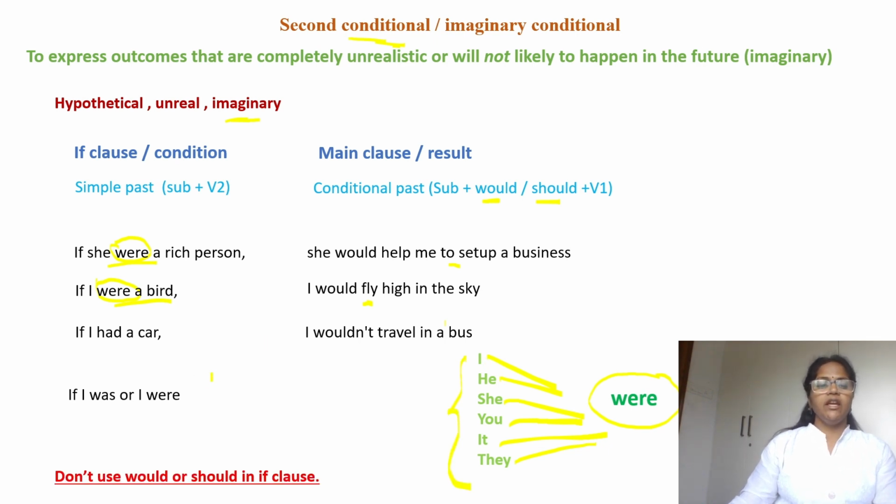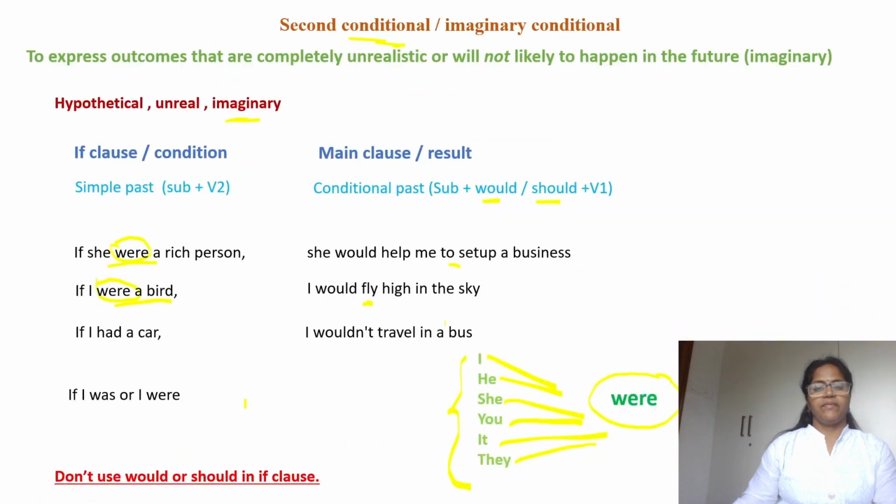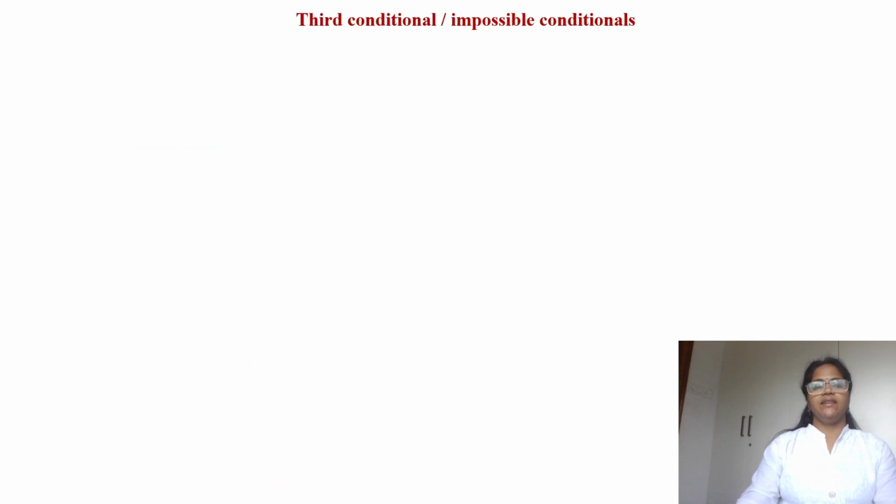The common mistake students generally make is the use of would or should in the if condition. Okay, so don't use would or should in the if clause. Hope second conditionals are clear. Let's move to the next one, that is third conditional or impossible conditionals.